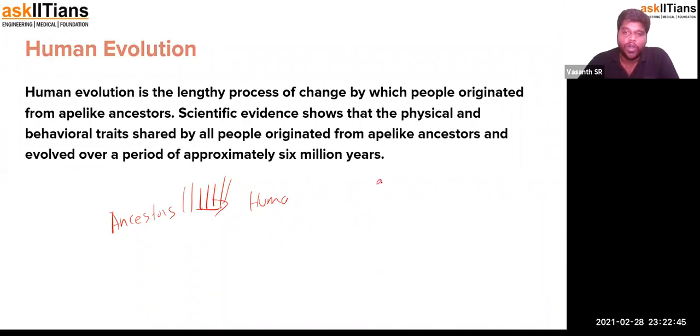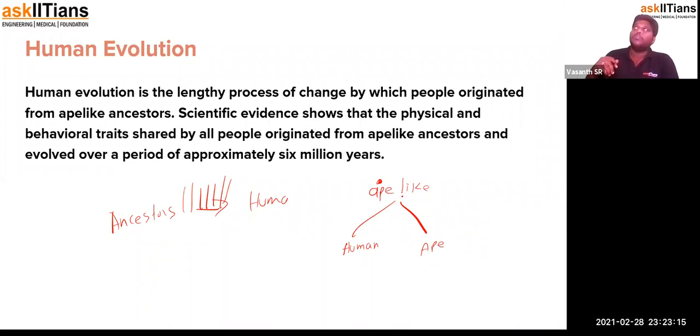Which means that from one common ancestor, an ape-like organism, gave birth to organisms in which one of them had the physical and behavioral traits of a human being, and another had the physical and behavioral traits of an ape. So these two originated from an ape-like common ancestor. This happened approximately 6 million years ago, which is also mentioned over here. So this is human evolution, and we'll study about that in detail.